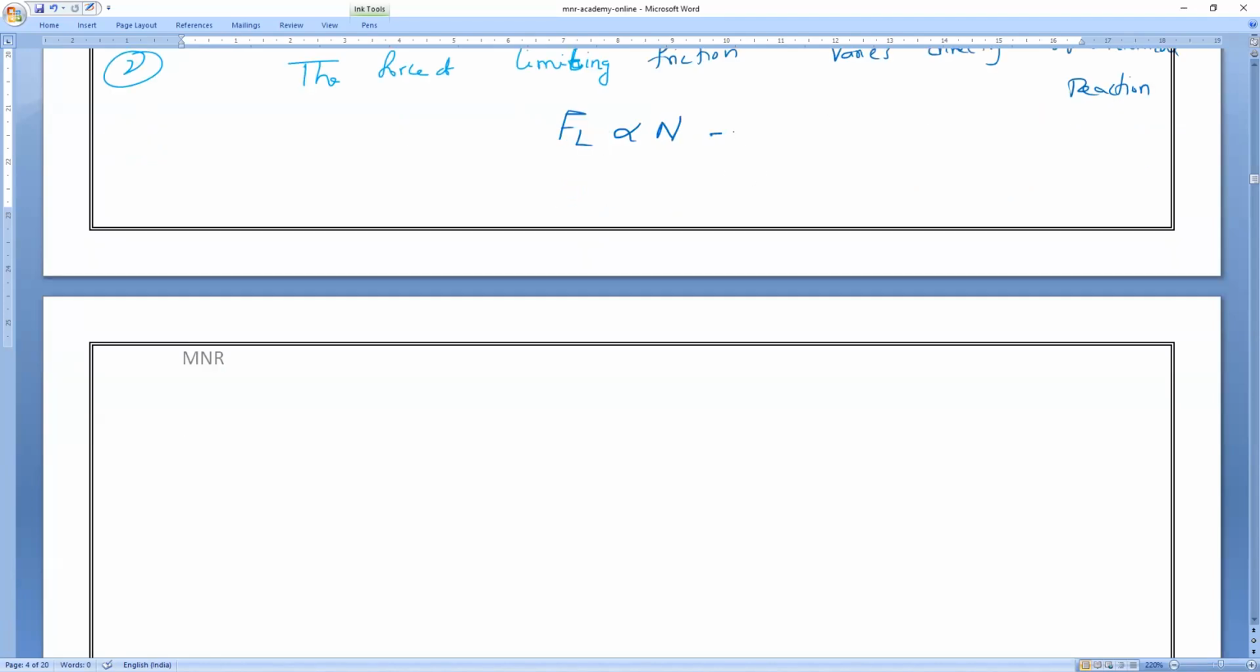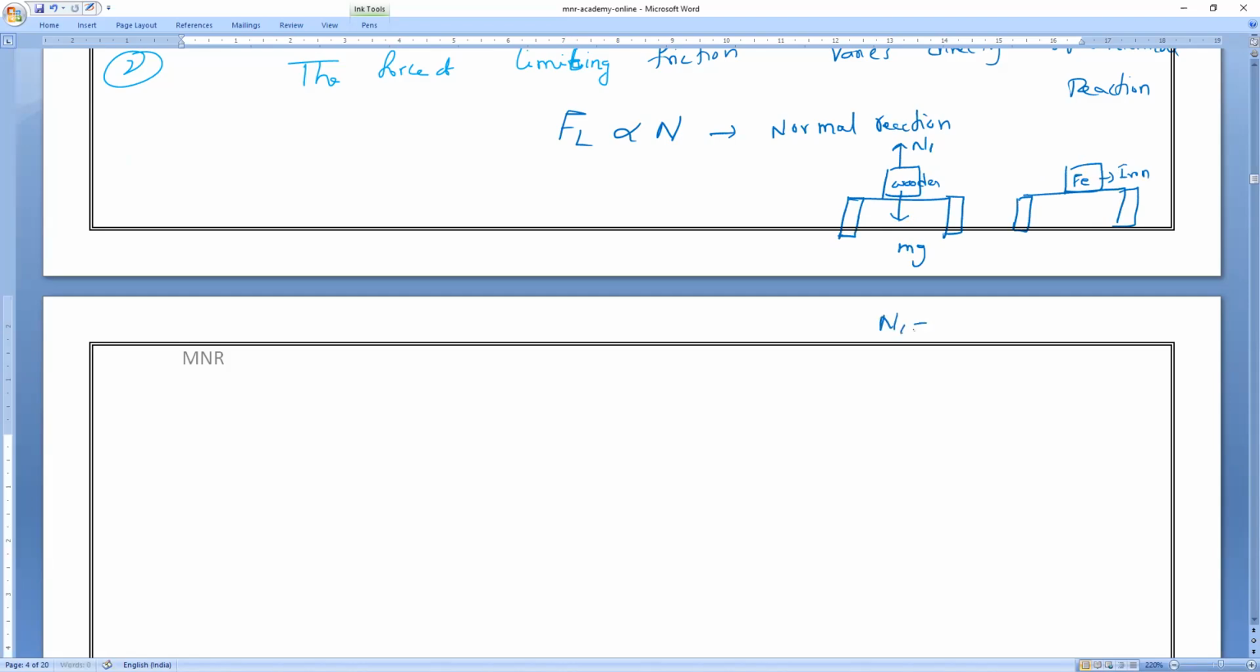So what does N mean here? Normal reaction. Don't get confused. Take one bench and another bench. In one place I place the wooden block and in another place I place the iron block. For the wooden block, mass is m and let me take normal as N1, so N1 equals mg. For the iron block, mass is capital M and normal is N2, so N2 equals capital Mg.